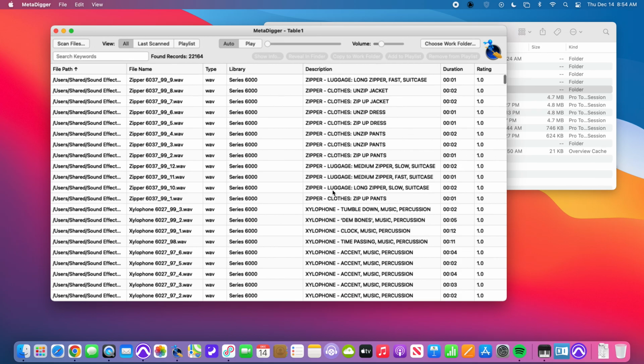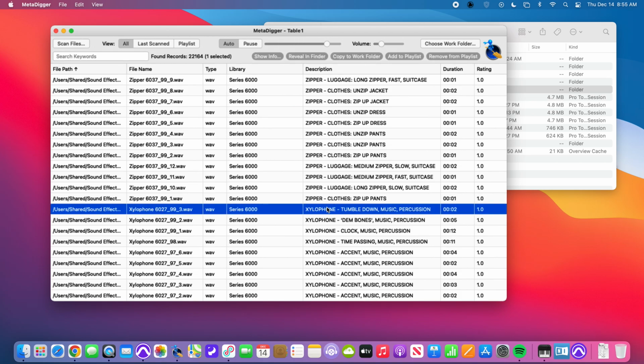I'm going to find a short one. That sounds good enough to me. I'm going to copy this sound effect to my work folder.